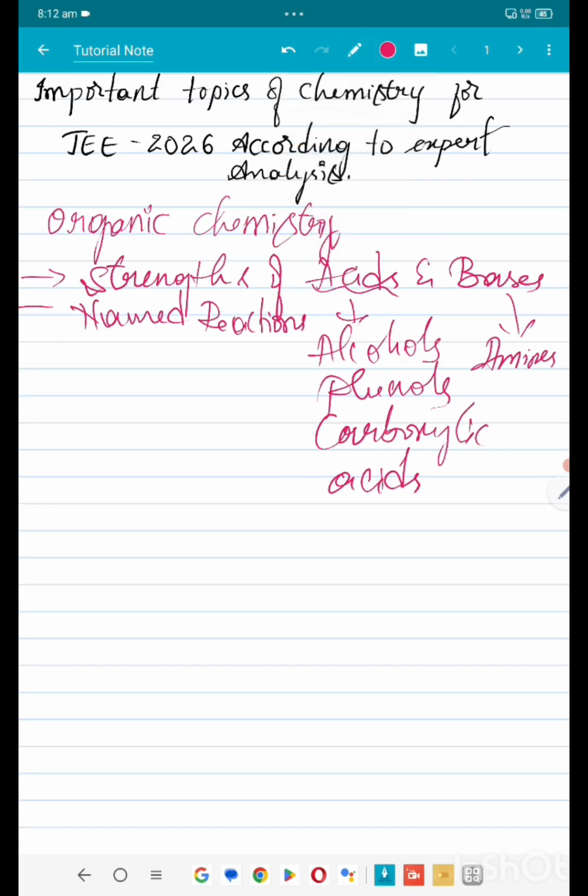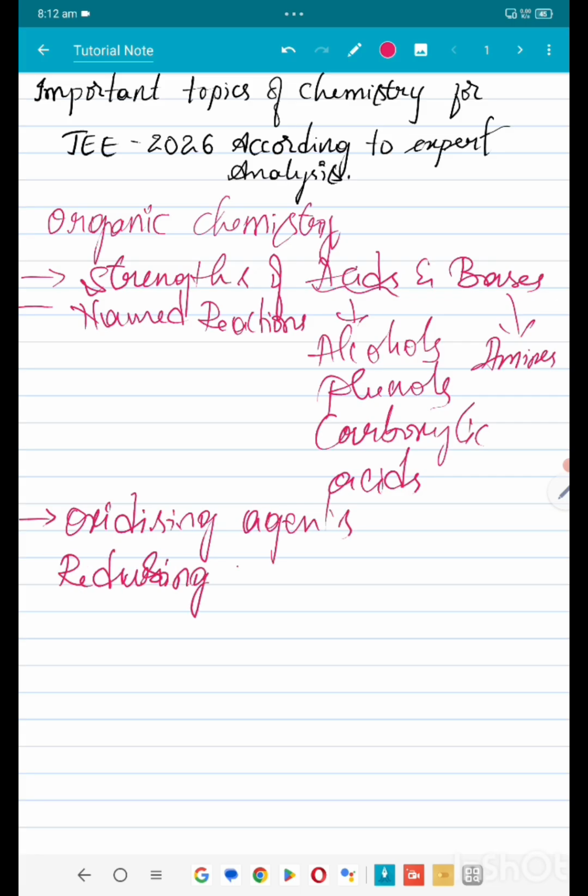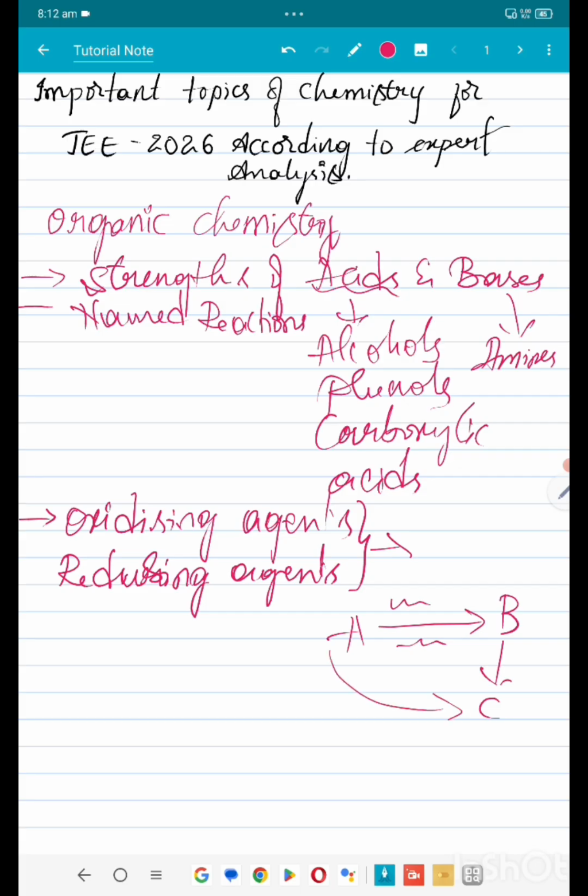So after named reactions, you can also consider the most important thing, which are oxidizing agents and reducing agents. These two help you to understand in the reaction from where to where you are moving. If they say A gives so and so to B, and then it turns out to C, how exactly this transformation takes place can be decided by a few of the agents, and usually we consider oxidizing and reducing agents. Apart from that, there are so many different reagents. We'll check on them in different videos.